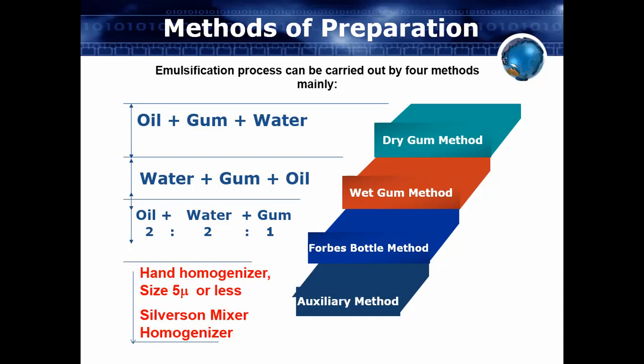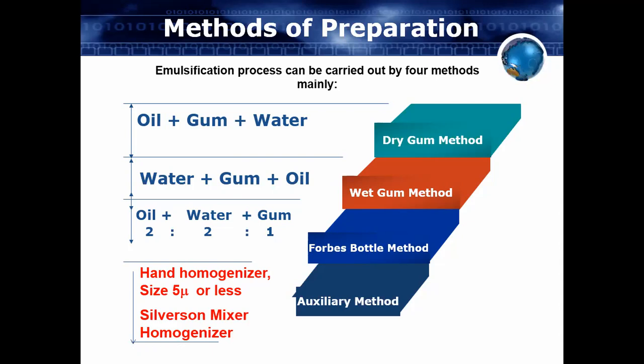This method is called the dry gum method. Why is it called a dry gum method? Because initially you are taking the oil, then the gum, and after that the water. Water is taken lastly, that's why it is called the dry gum method.